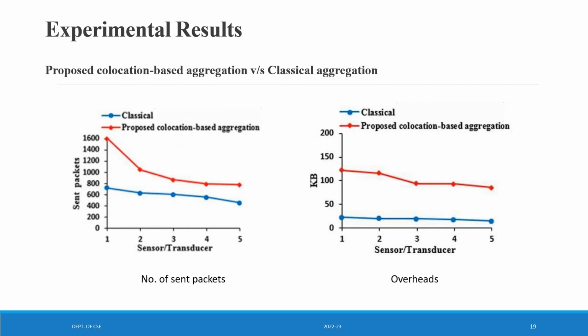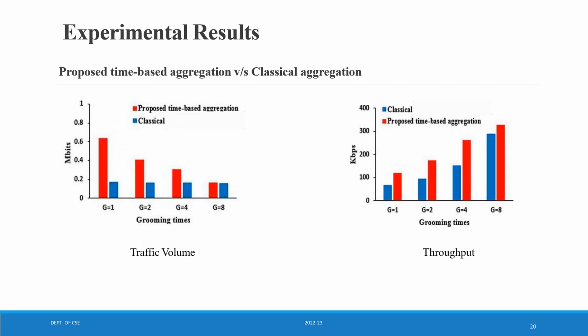Moving on to some more graphs, here you see the number of sent packets and the number of overheads, with sensor or transducer on the x-axis for both, and sent packets and KB on the y-axis. Here you can see the proposed collocation is represented in red and the classical aggregation method in blue. You can see the rates are much higher comparatively, which is prominent, and the congestion is also reduced. Here are some pie charts representing the same as mentioned before, but in a different representation.